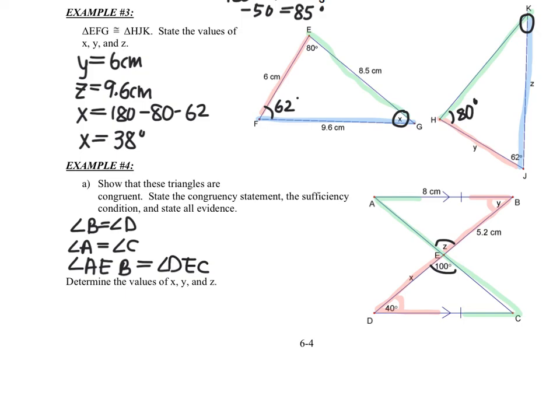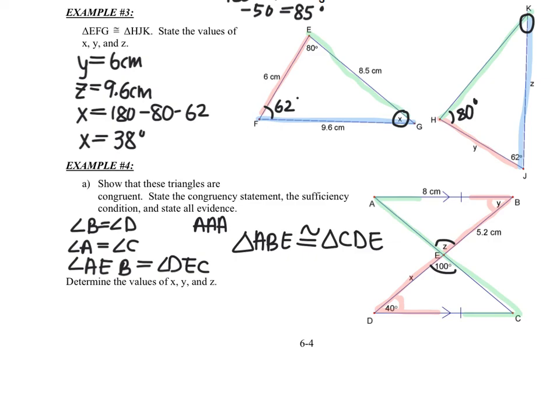So that's my angle condition, and then I can state my congruency statement. Triangle ABE is congruent to triangle CDE. And now we can determine our values for X, Y, and Z like we did before.